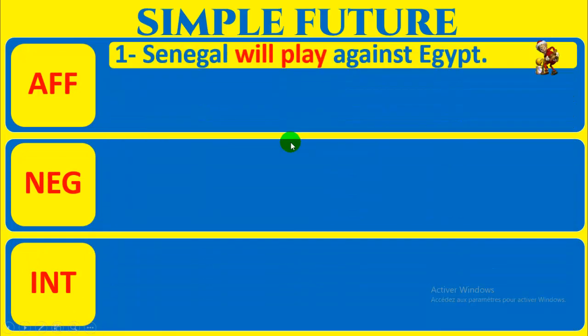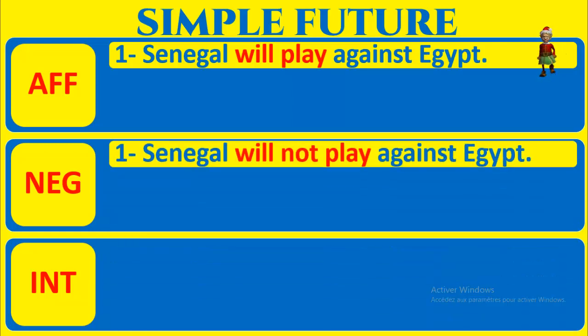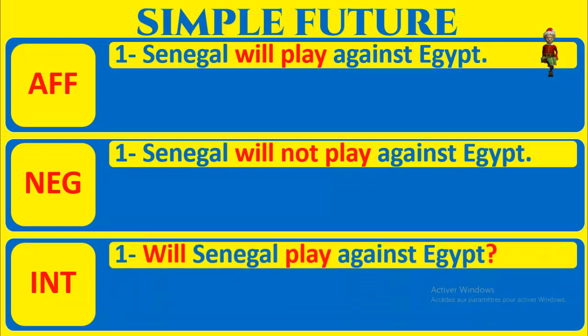Affirmative form: I will play. Senegal will play against Egypt. Negative form: Senegal will not, or won't, play against Egypt. Will Senegal play against Egypt? This is the interrogative form of the plural.